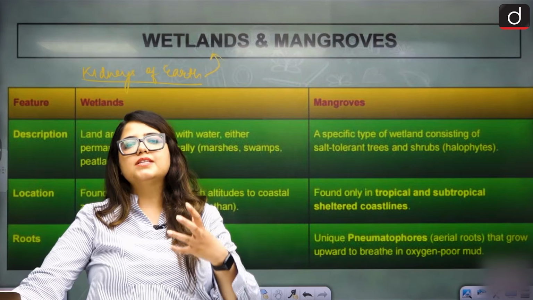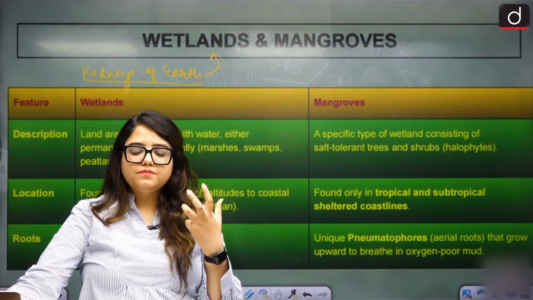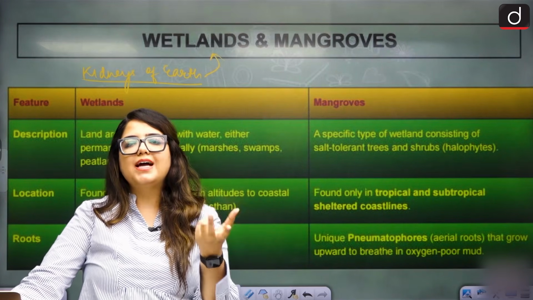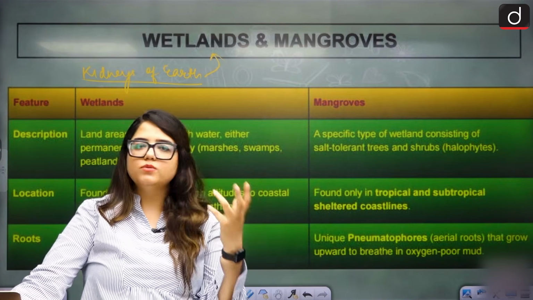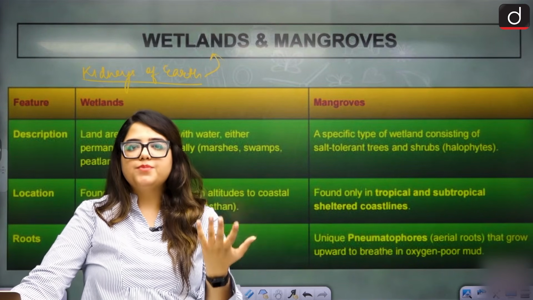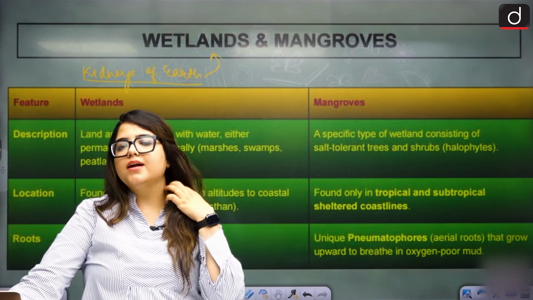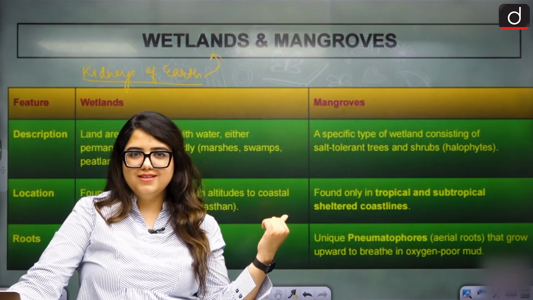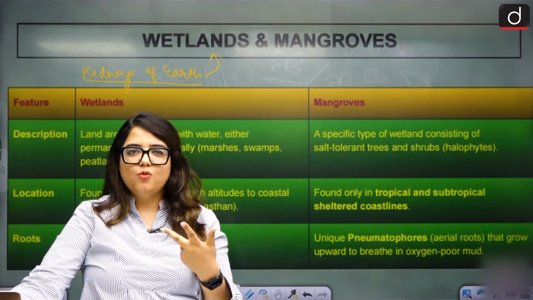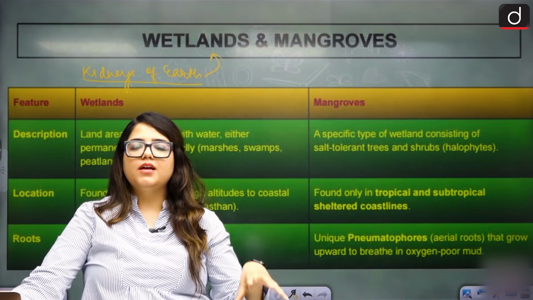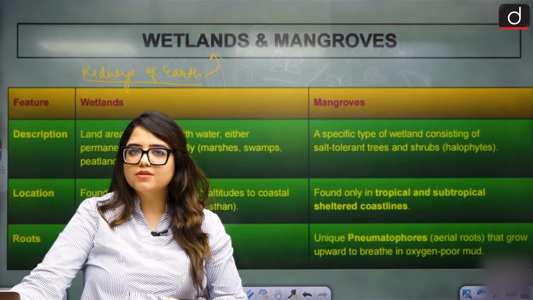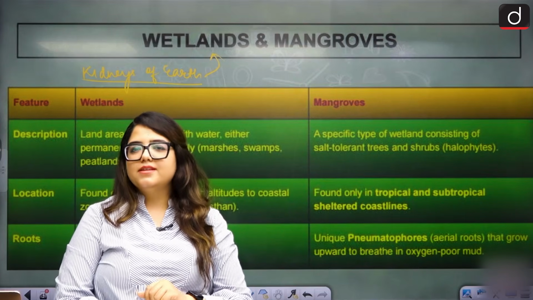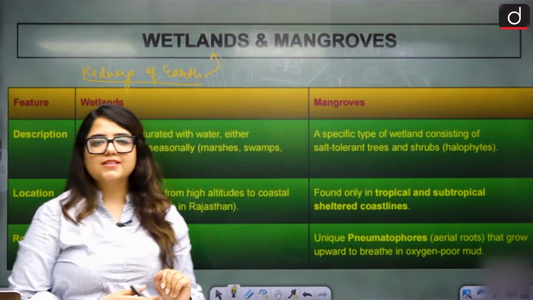They are the holders of different kinds of species that are not found anywhere else. So they're very protected. Why? Because of the species, but also because they're the kidneys of the earth. They refilter the water and help in the replenishment of groundwater as well. So yes, they are in fact kidneys.